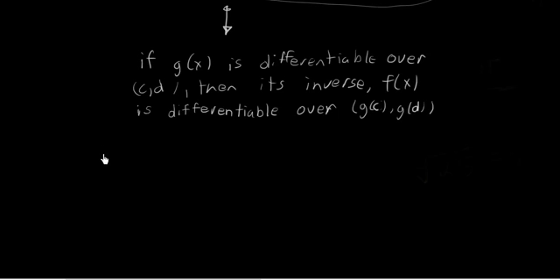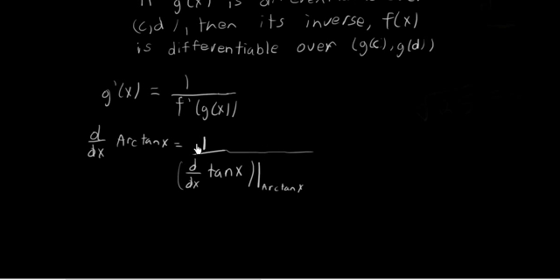So knowing where f is differentiable, we can figure out where its inverse g is differentiable, but what exactly is its derivative? If you recall from a previous video in which we found the derivative of ln of x using the derivative of e to the x, the derivative of an inverse function g of x, denoted as g prime of x, is 1 over the derivative of f evaluated at g of x.